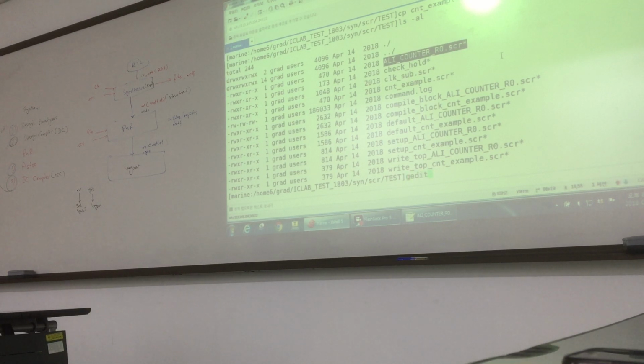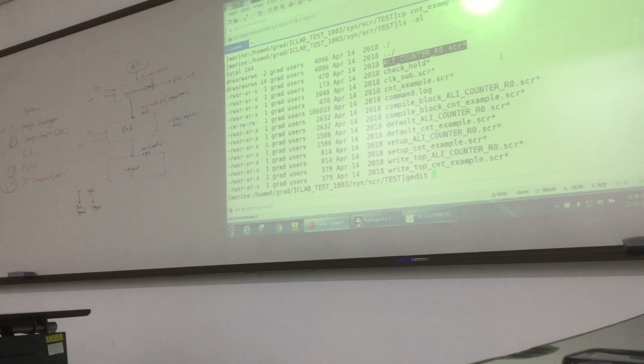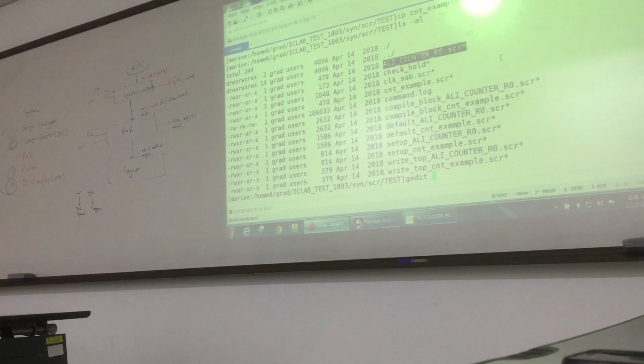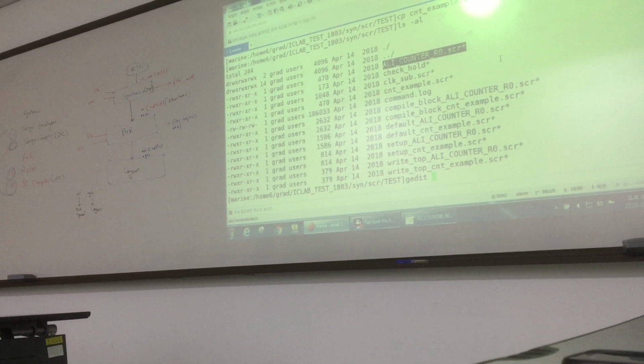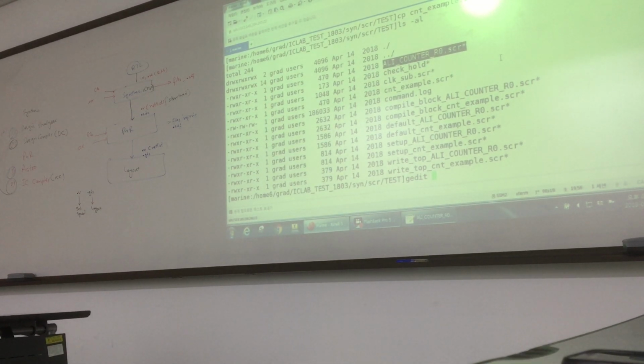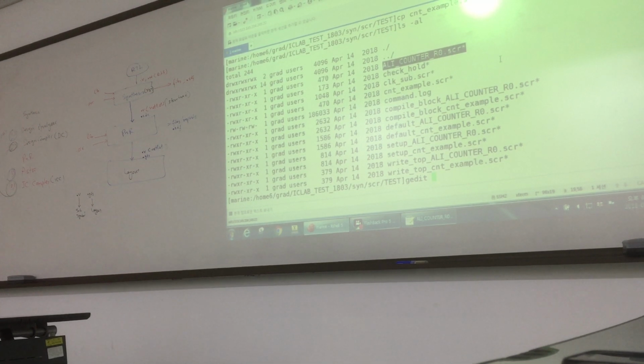So we have to modify the location and the name of our design. We will modify two things. One, the location of our RTL design, and the other one is its module name and its file name. Three things we will change. Again, module name, location, and file name.